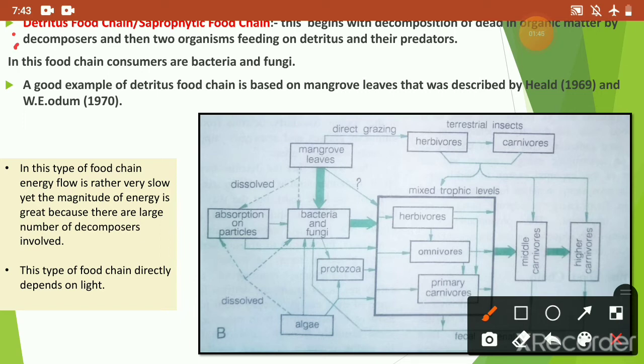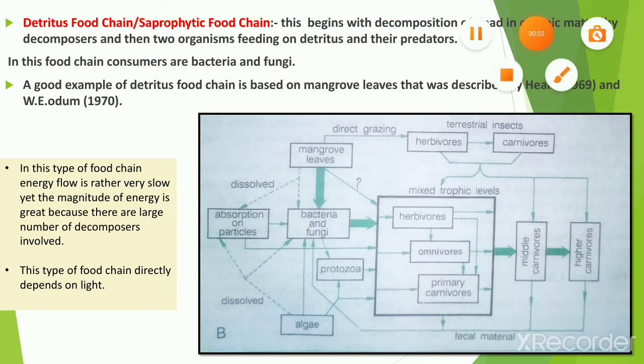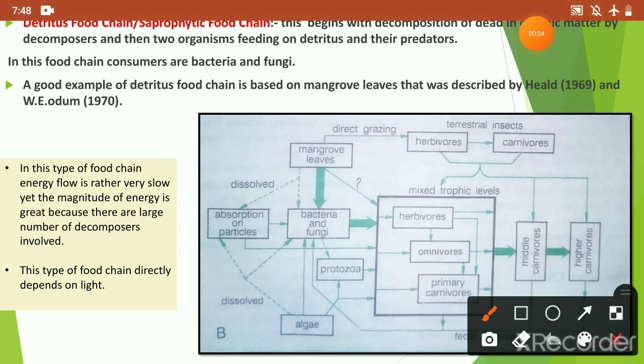This food chain starts with dead organic matter which is acted upon by the decomposers. In this food chain, the consumers are bacteria and fungi. The best example of the detritus food chain can be seen in the mangrove vegetation, which you can see here.